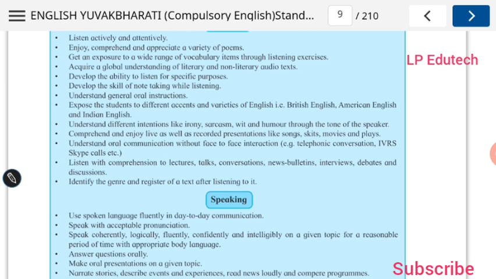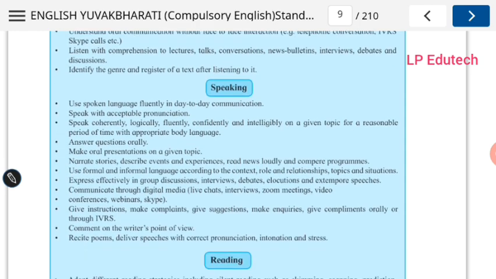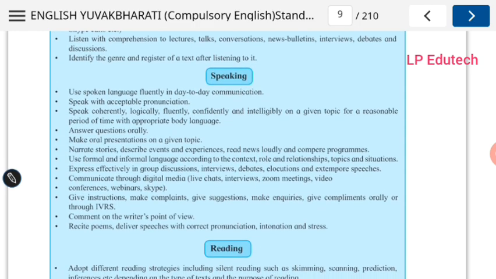Through listening, what is expected from you, the outcomes from you, that is all mentioned. You also go through it, because it is not possible for me to read everything. I am just reading a few important points.